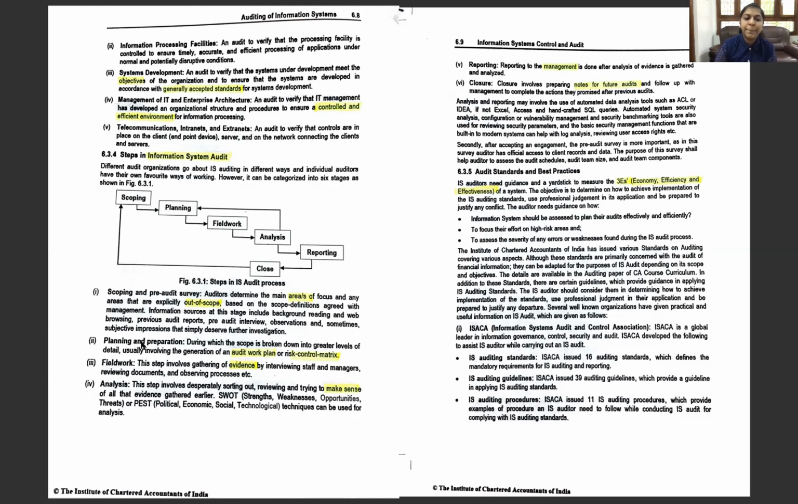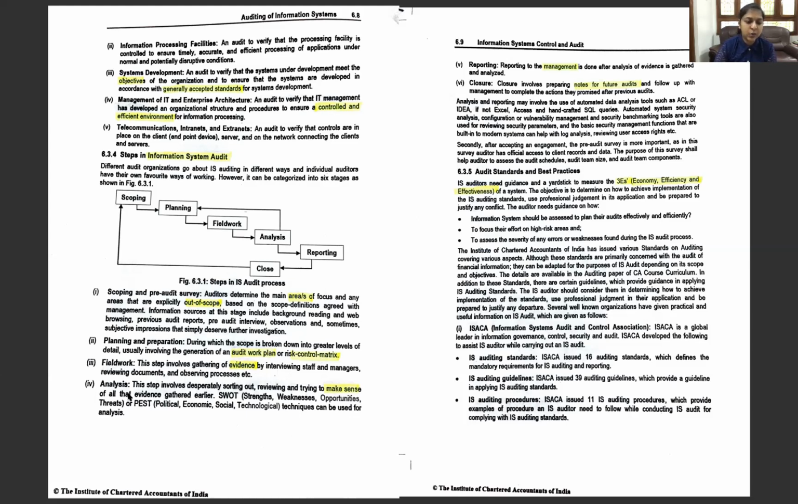And next is planning and preparation. Planning is where the audit work plan or risk control matrix will be broken down. So this will be put forth in this level, which is the audit work plan or the risk control matrix. Next, we have planned it all out. It is time to work it out. That comes up as field work, where we gather the evidence through interviews or reviewing the documents or observations. So scoping, planning, field work. We have got the evidences.